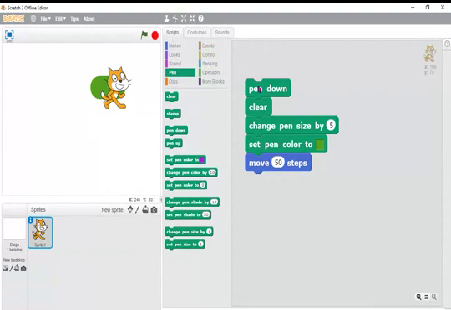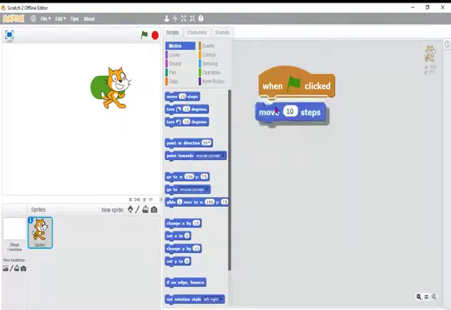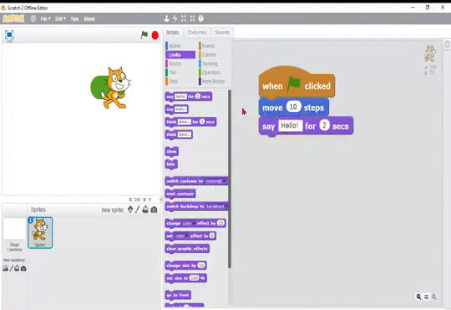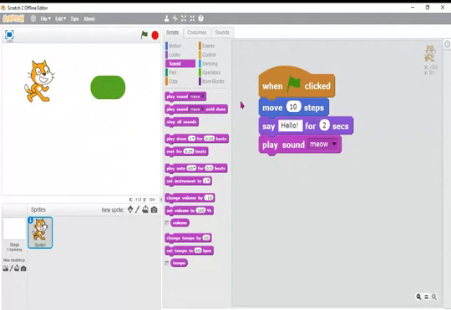Then we will go to events. I will bring events here: marriage events, party events, birthday events. Let it be. So we always use this one event, when flag clicked, for all programs. Before, I created one program here: move 10 steps, say hello and make a meow sound. Now see when I click the flag. What is the event? When green flag clicked. Where is the green flag? In the stage.